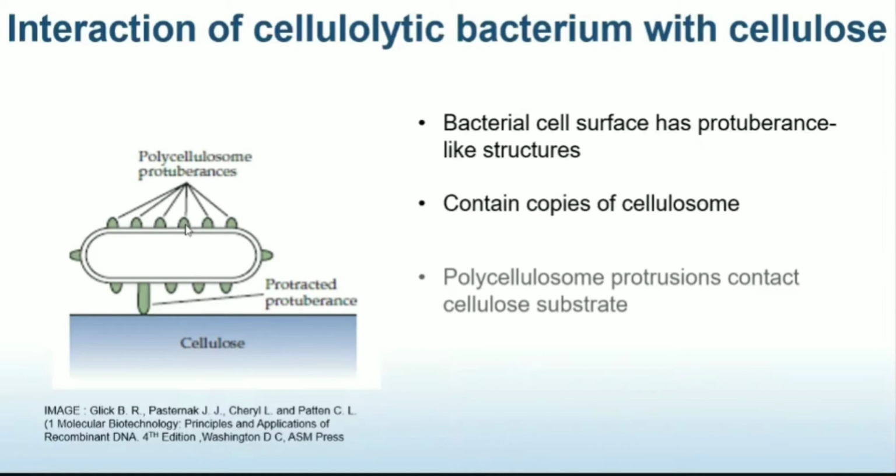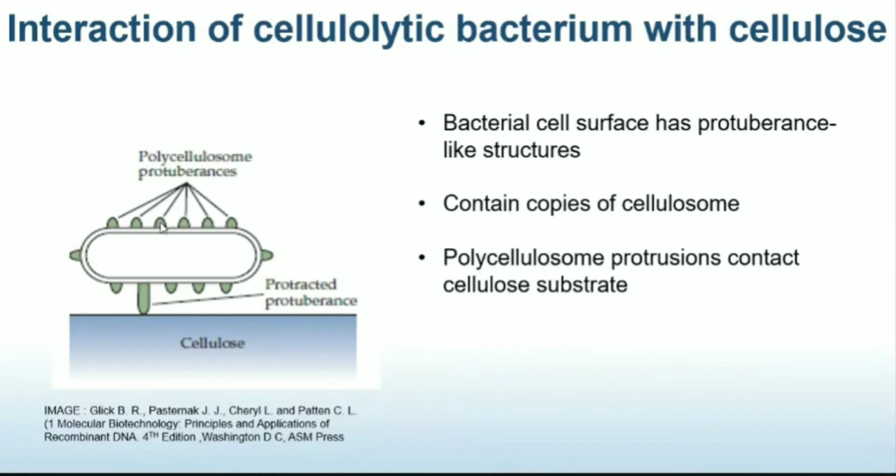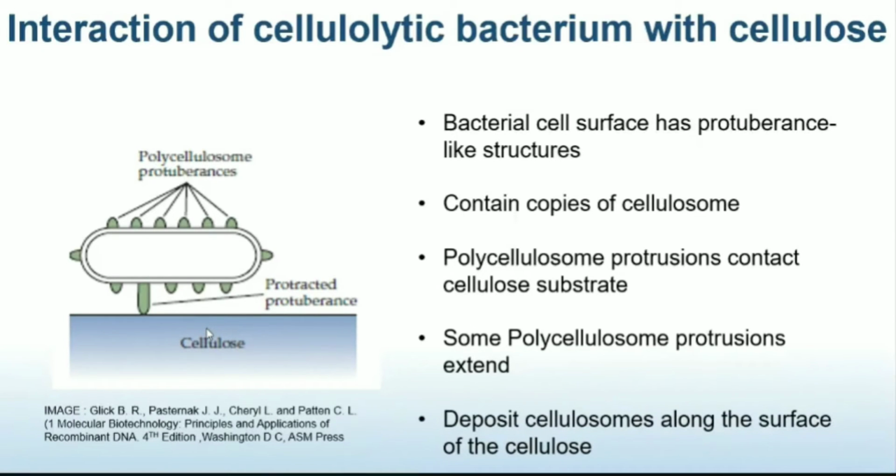So because they contain many copies, one such complex is known as a polycellulosome complex, and bacteria are known to have a number of these. As soon as the bacteria come in contact with cellulose, these protuberances start to extend, so that they can come in contact easily with the cellulose. Once they come in contact, they deposit their cellulosome along the surface of the cellulose so as to bring about degradation.